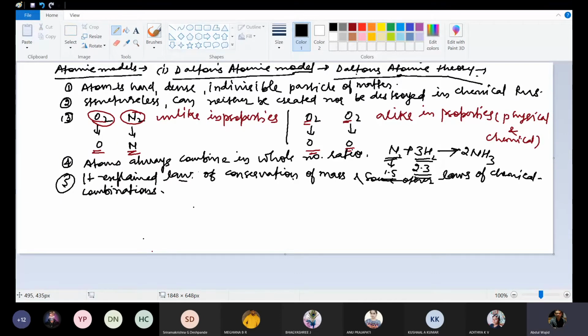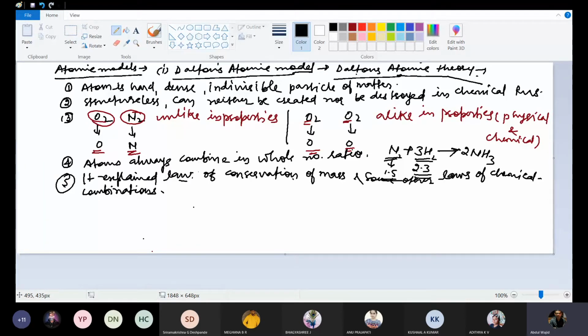Other laws of chemical combinations, such as the law of multiple proportion, and many more are there. So these are the postulates of Dalton's atomic theory: that the atom can't be divided further into smaller particles, that is, it is indivisible, structureless, hard, and dense, and can neither be created nor destroyed in any chemical reaction. But in nuclear reactions, it can be created or destroyed.